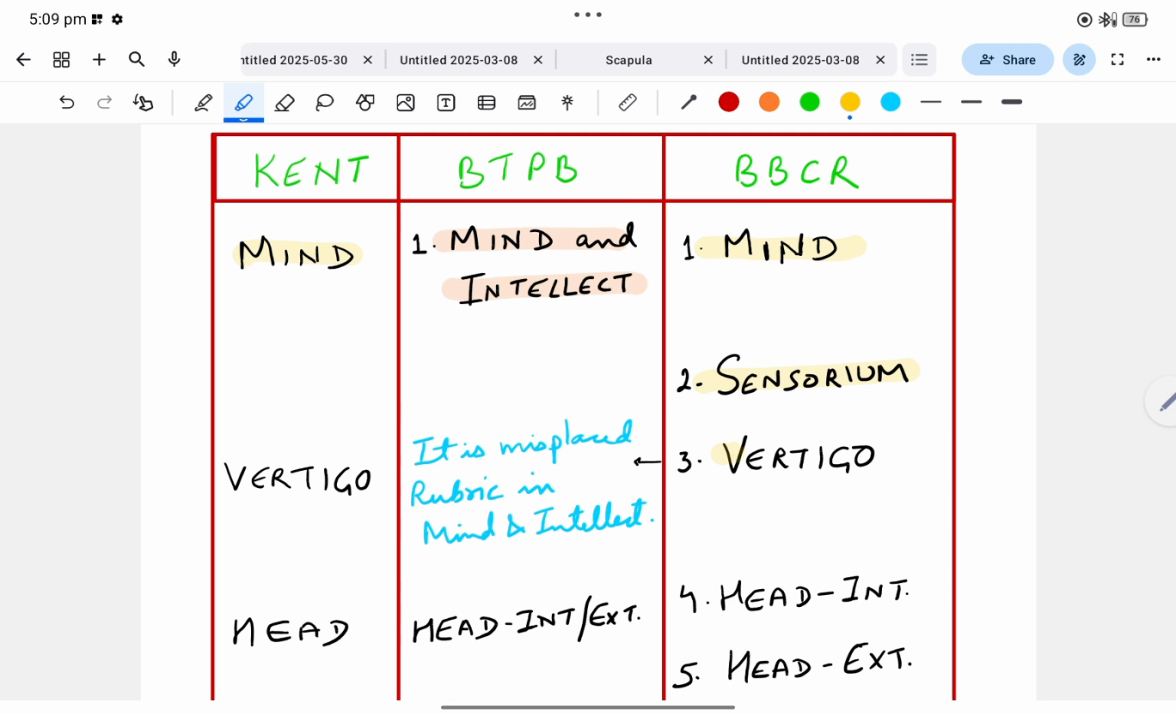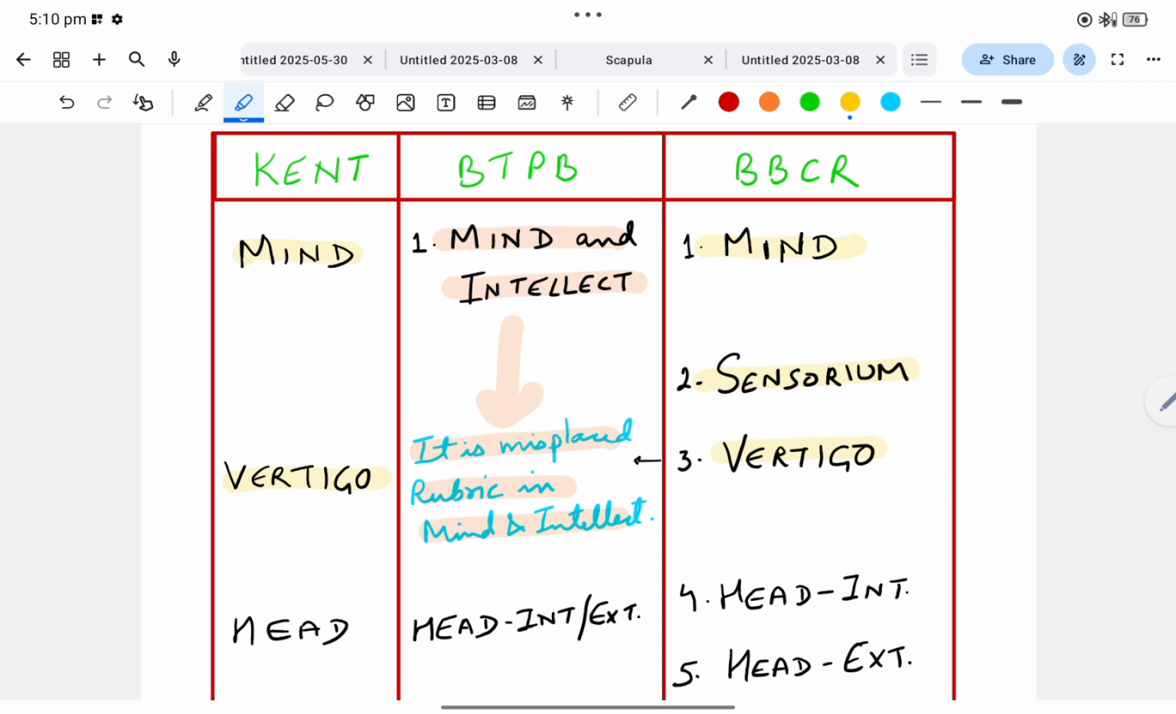Third chapter in BBCR is vertigo. In BTPP, this is a misplaced rubric in mind and intellect. You can see this. And in Kent, there is a vertigo chapter.